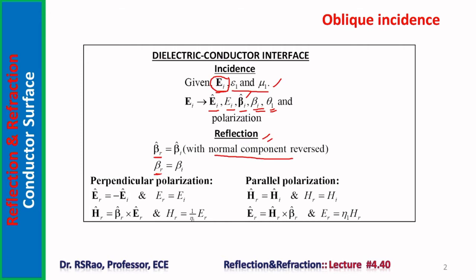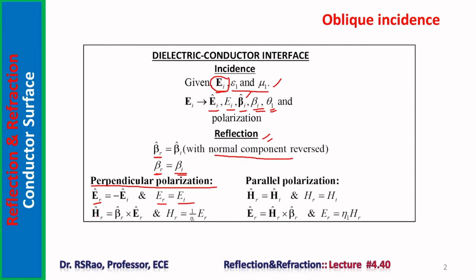Beta r is the magnitude of the propagation vector in the reflected wave. It is equal to beta I, the magnitude of the propagation vector of the incident wave, because both the waves are in the same medium. Now, if the wave is perpendicularly polarized, then E R cap can be obtained from minus E I cap. E I cap is the unit vector along the direction of electric field in the incident wave. Minus gives E R cap. Amplitude of E R is E I.